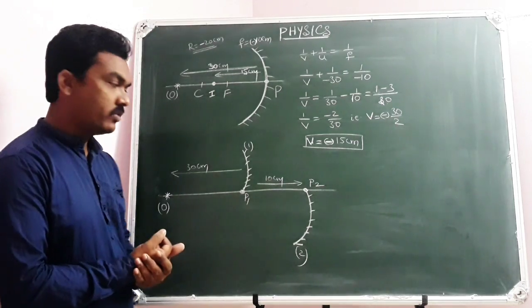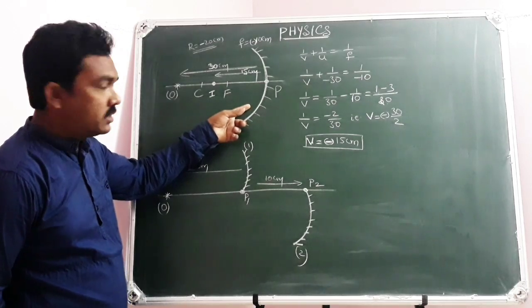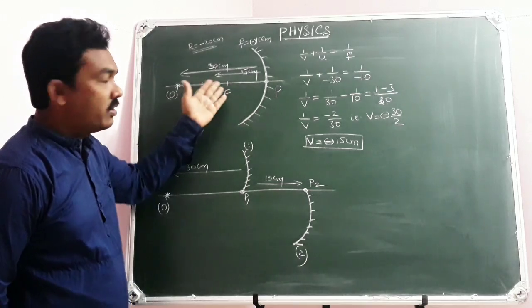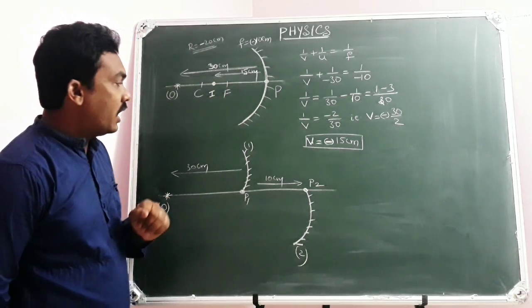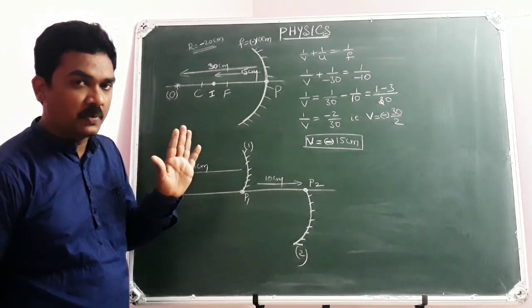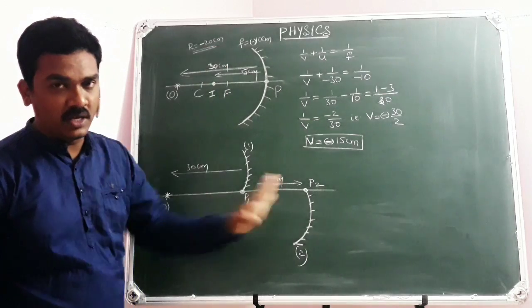Look at this here. There is a spherical mirror like in the earlier case. The object is at 30 centimeters in front of the mirror and the image will be at 15 centimeters. At the same time, as you cut the spherical mirror into two pieces along the principal axis, their focal length remains the same, 10 centimeters only.